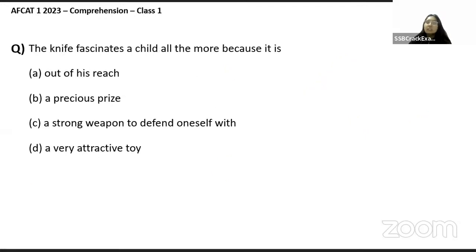Last question. The knife fascinates a child all the more because it is out of his reach, a precious prize, a strong weapon to defend oneself with, and a very attractive toy. ये तो बिल्कुल भी नहीं है.